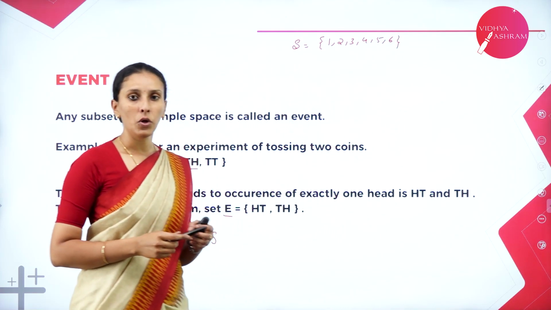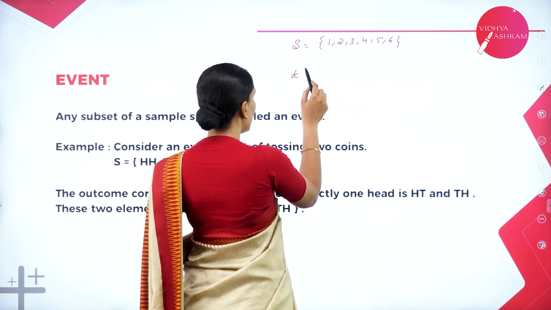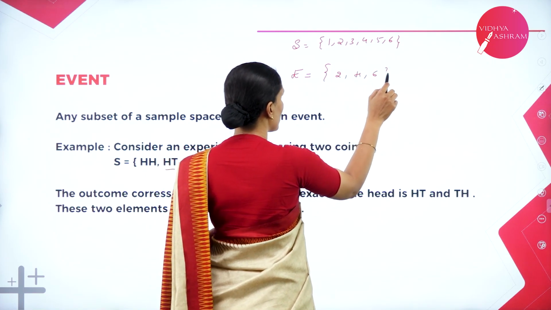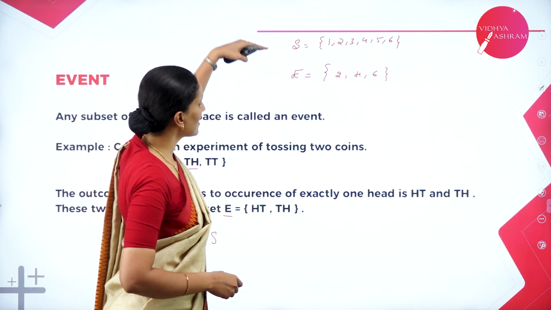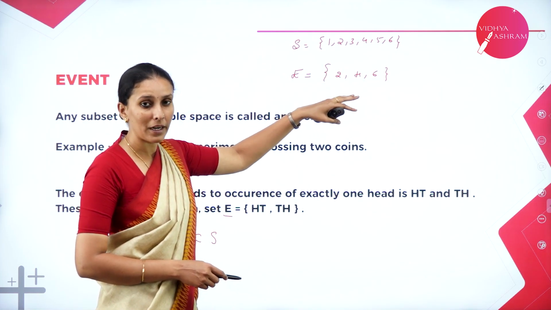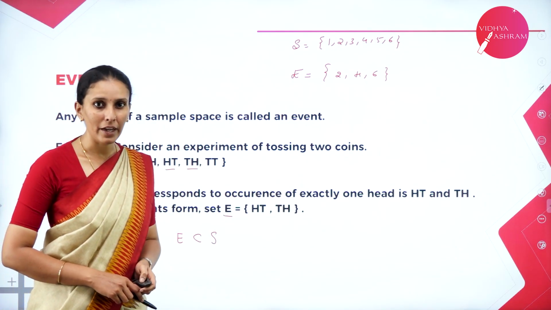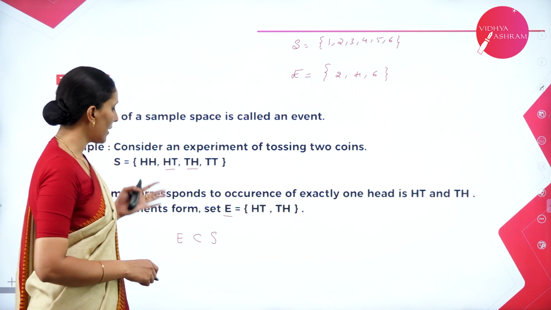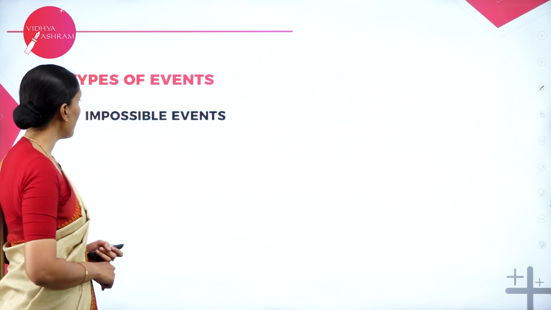Now I create an event where a die should get only an even number. So let me call that as an event E. So when I say it is only an even number, there will be only possibilities for 2, 4, 6. So no need to write 1, 3, 5 there. So clearly we can see here E is the subset of S, and E contains only the favorable outcomes, only the possibilities for what I have mentioned here. So these are called as events, and they are always subset of the sample space. Now, depending upon the condition of event, we have many types of events. The first one among them is impossible event.